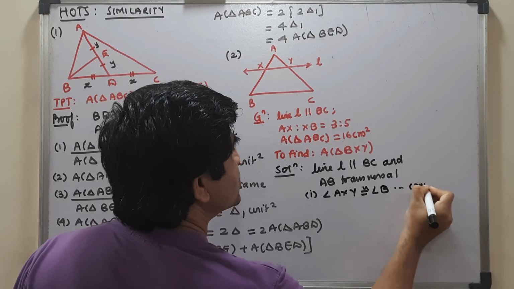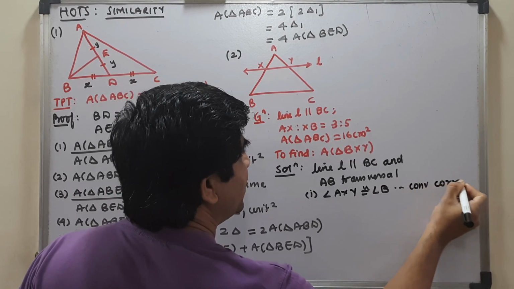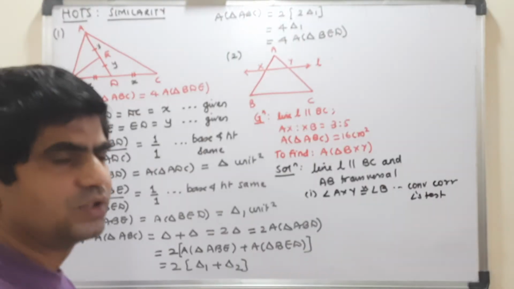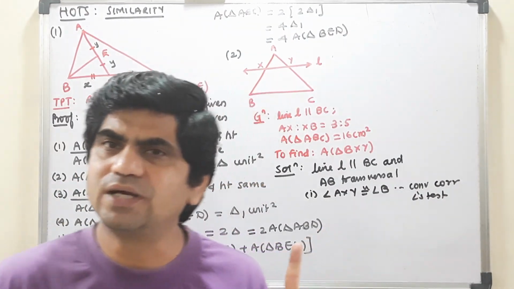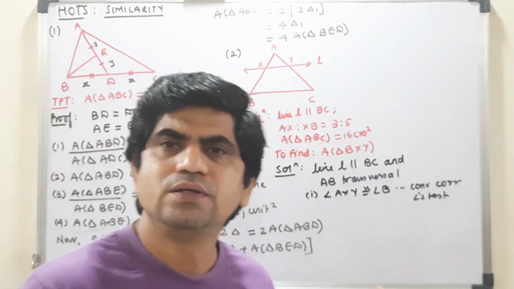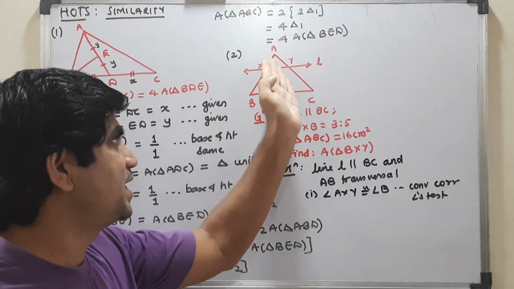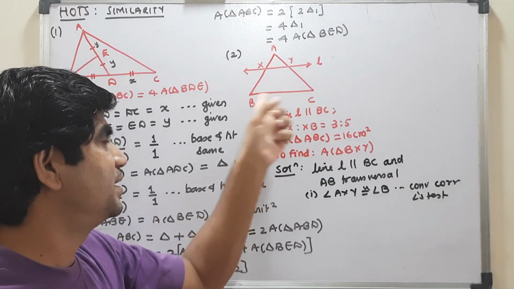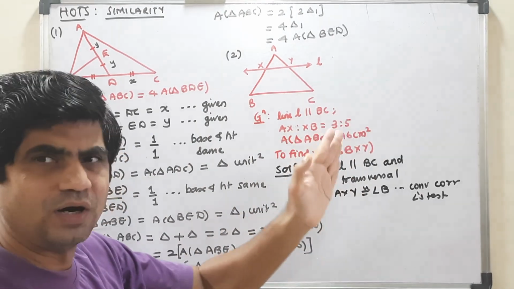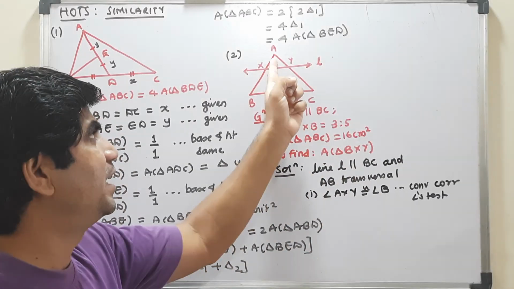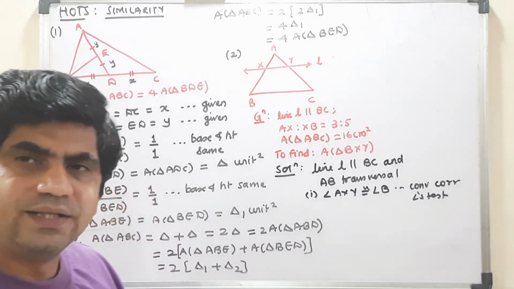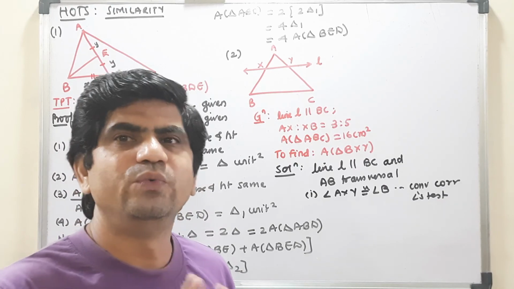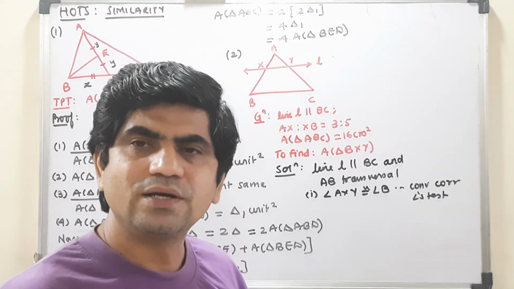This is by the converse of the corresponding angles test. Okay, so I got one pair of corresponding angles congruent. In the same way, I can get angle AYX and angle ACB also congruent, but that much I will not write. I can also very clearly see that angle A is common in both. So in these two triangles I have two pairs of corresponding angles congruent. Then obviously these triangles are similar.